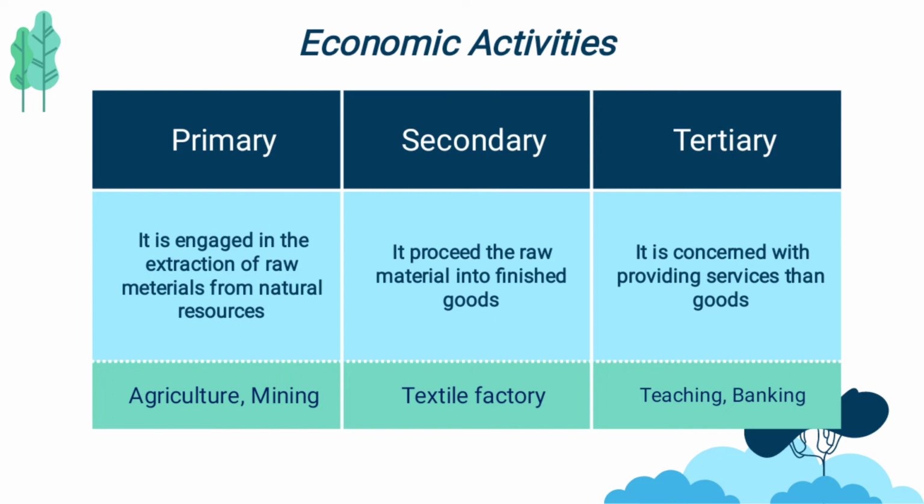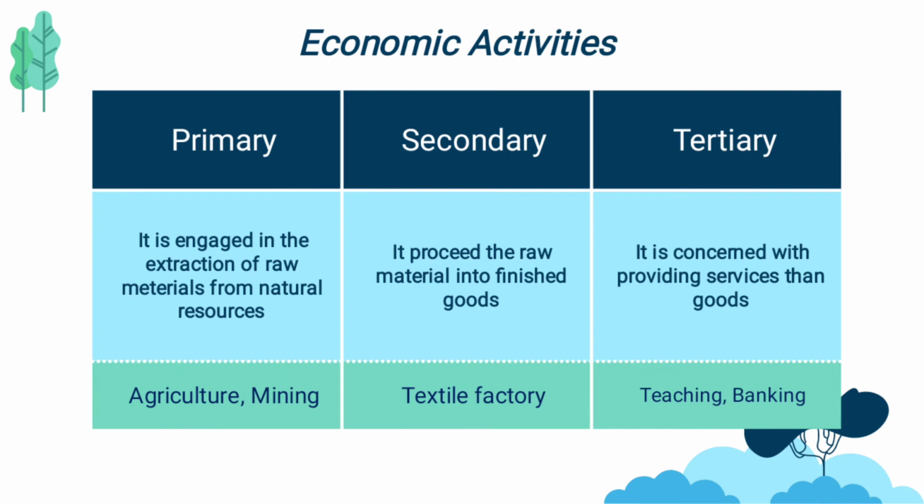The next is the economic activities. Economic activity is nothing but how the economy gets developed from the primary, then secondary, then tertiary. The primary is nothing but the raw materials, the resource materials like agriculture and mining works. Agriculture means food crops like paddy and wheat. And mining means coal, iron, gold; these are called the primary process.